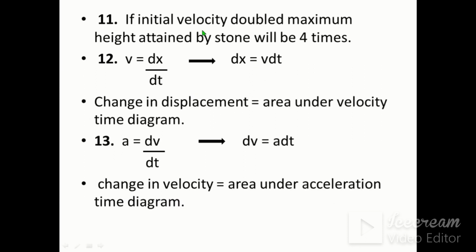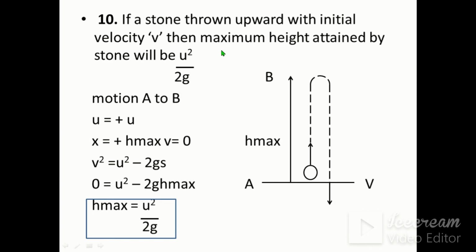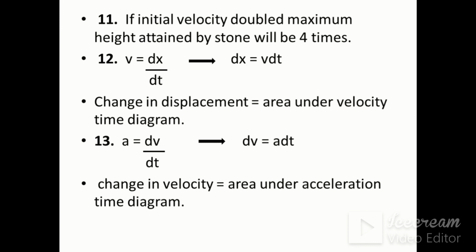If the initial velocity is doubled, the maximum height of the stone will be 4 times. h max is equal to u square by 2g, h max is directly proportional to u square. Therefore, if the initial velocity is doubled, the maximum height attained by the stone will be 4 times.